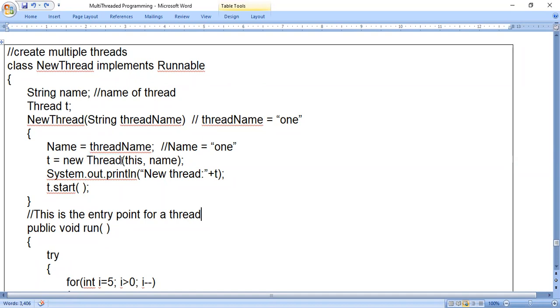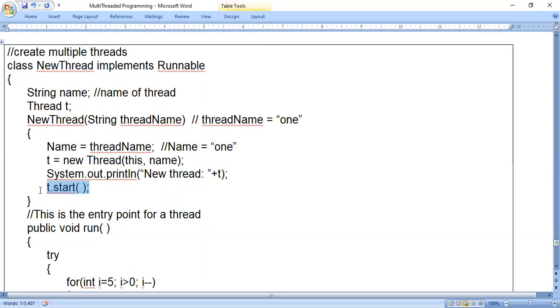If it were a subclass, instead of writing this much, I would have used super, like this. But it is not a subclass now, so I have to use T is equal to new thread of this comma name. Now wherever you use T, it will display the child thread name. Child thread is nothing but 1.